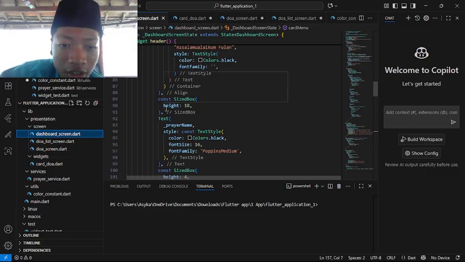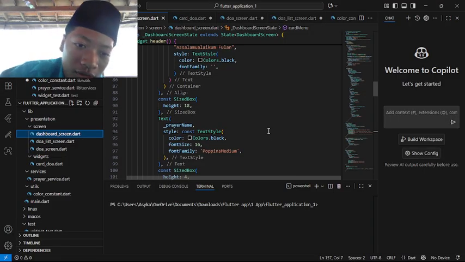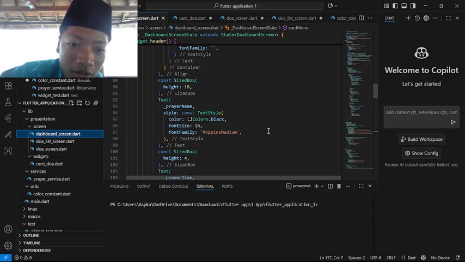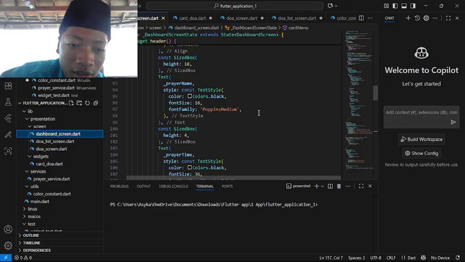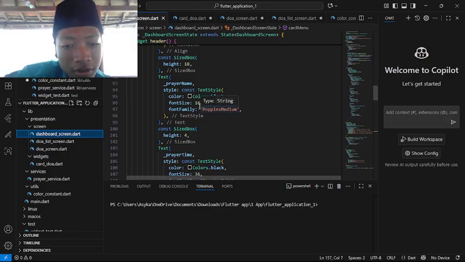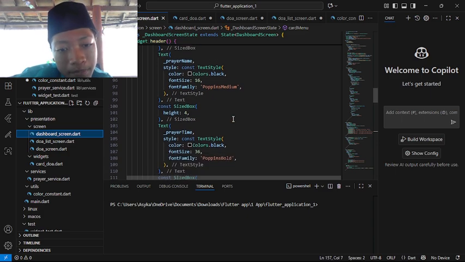Size box height 18, which we make with the height 18. Text prayer name, we put the text. This is the prayer name class from before on top. Style text style colors black, so later the text will be black. And the font size is 16 and the font family is Poppins medium.